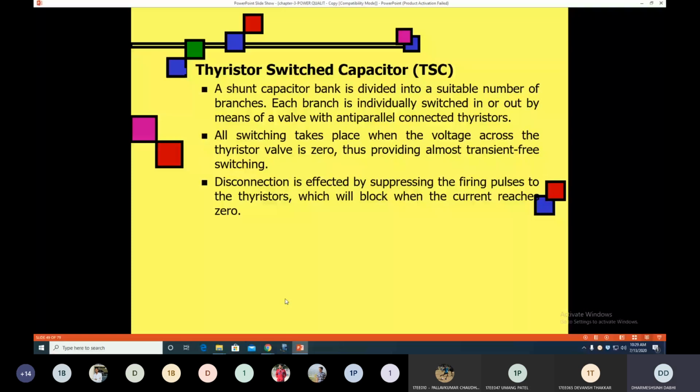Same way, when the voltage is at the maximum or peak value, the current reaches zero. At that time you suppress all the firing pulses to the thyristor, because at current zero your voltage is maximum. So at that time you do not switch on the thyristor. You disconnect by suppressing all the firing pulses given to the thyristor, so that it blocks.